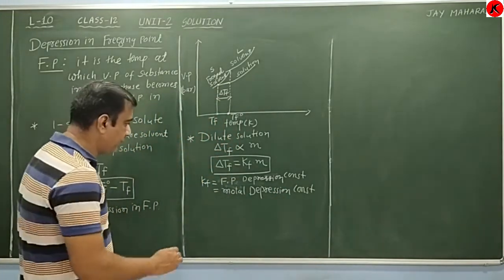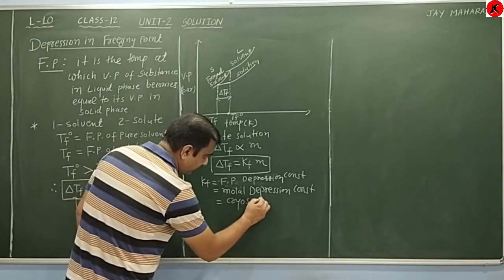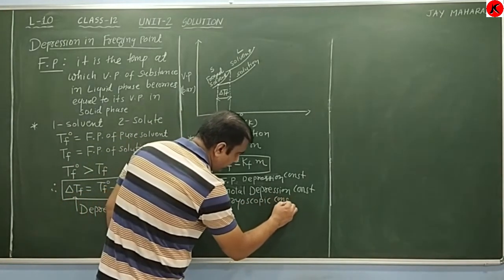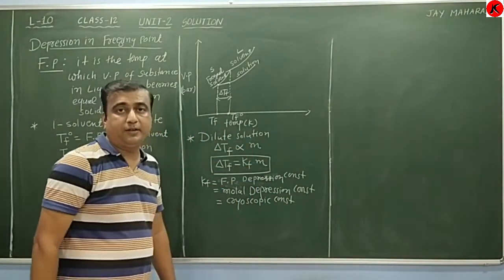It is also known as the cryoscopic constant. Now m is the molality of the solution.